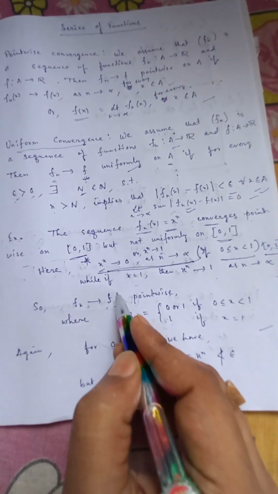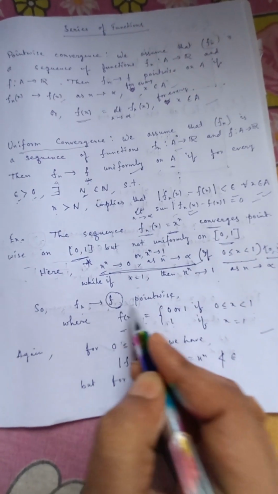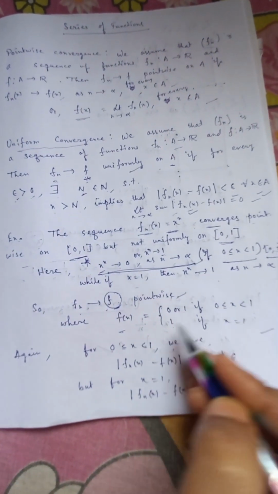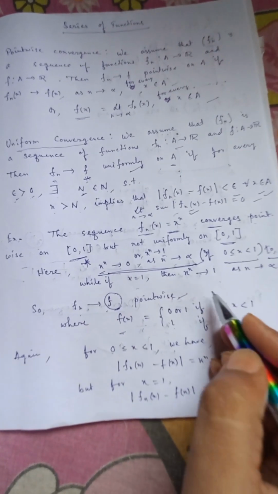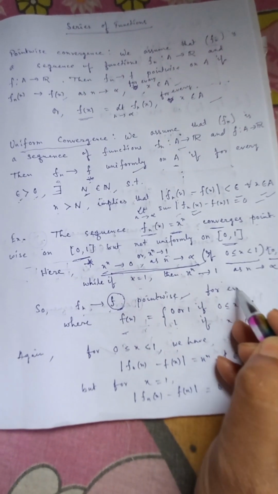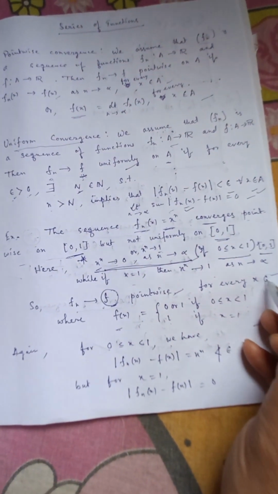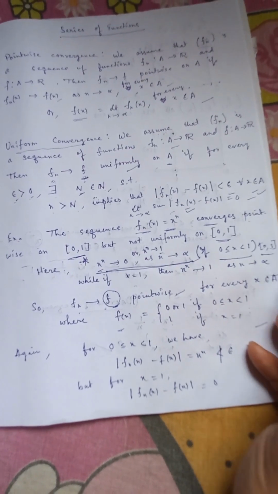Then with this defined function we can say that fn converges to f pointwise for every x. So this is the pointwise convergence in A, belonging to A.